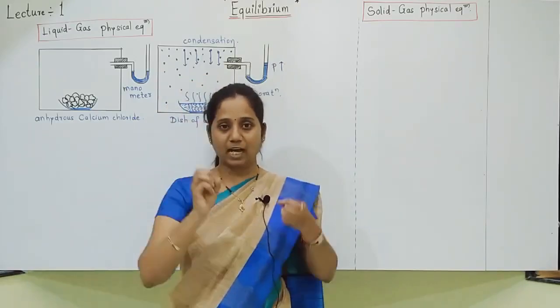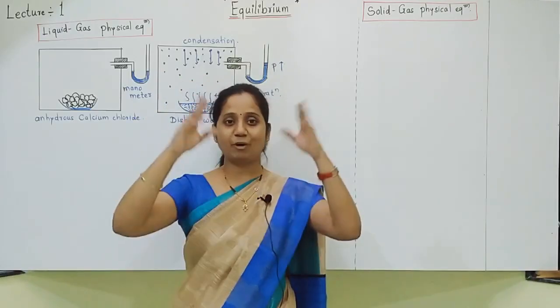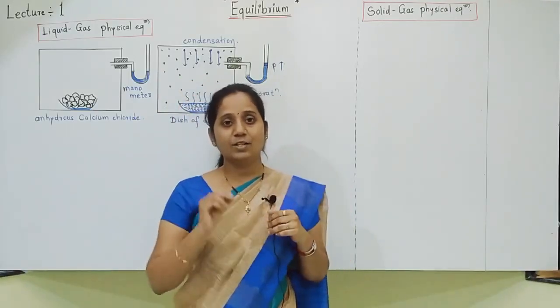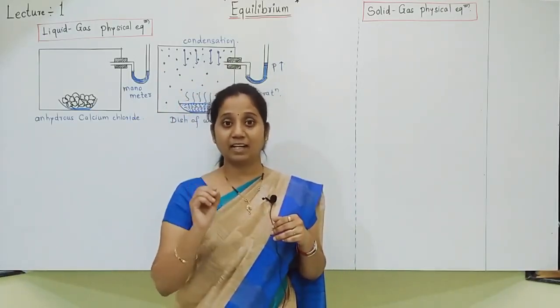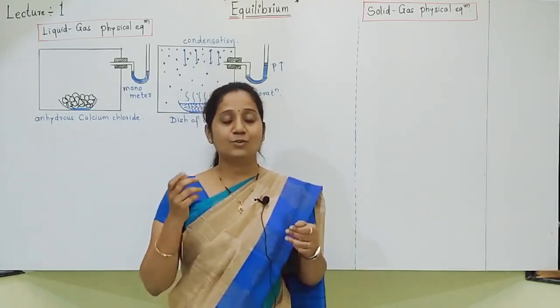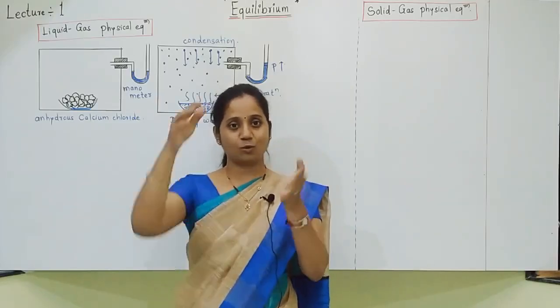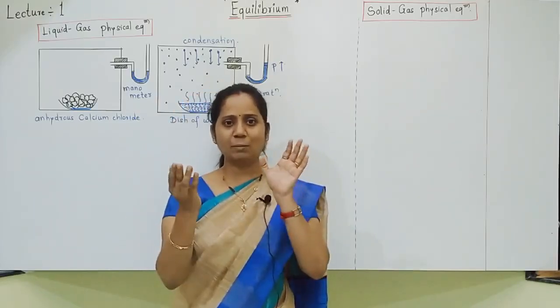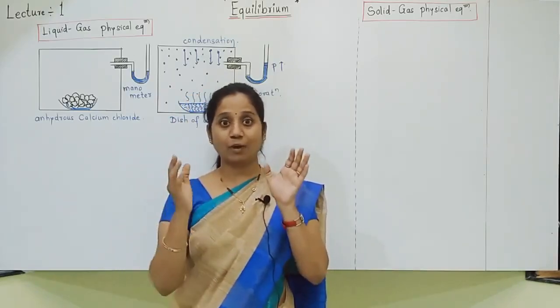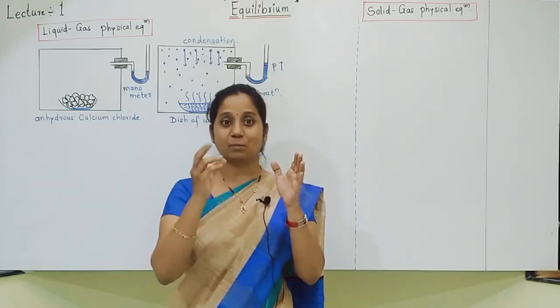Sublimation takes place. Iodine crystal sublimes and vapors are given out. Students, you should know that the color of the vapors of iodine crystals is violet. So we can see that our glass jar, which is transparent and closed, slowly becomes faint violet in color. Why? Because iodine crystal is subliming.